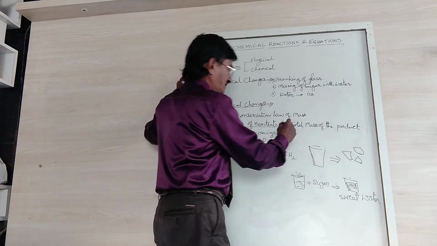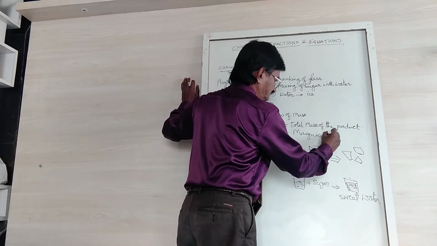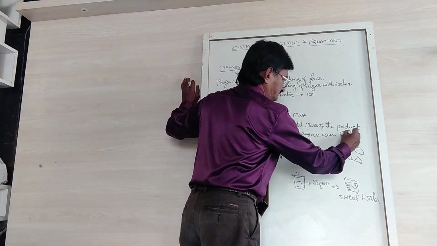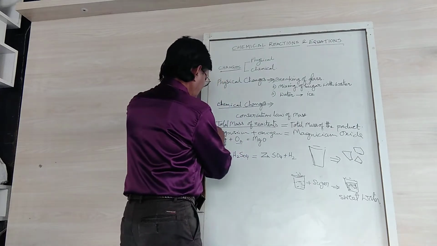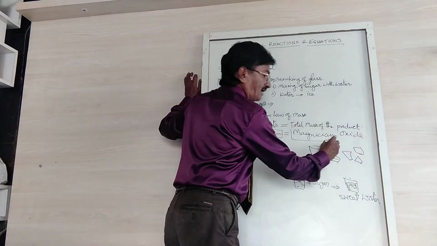Magnesium oxide. So this is the reactant and this is the product.